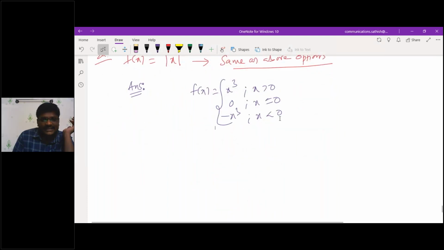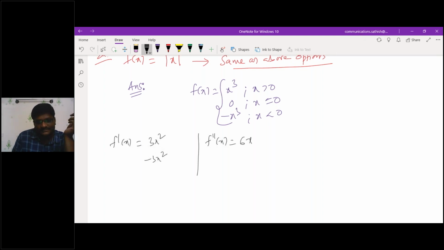First derivative will be what? 3x square, minus 3x square. Second derivative 6x, minus 6x. Third derivative 6, minus 6.